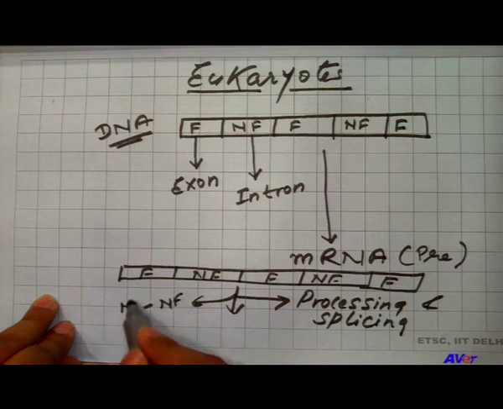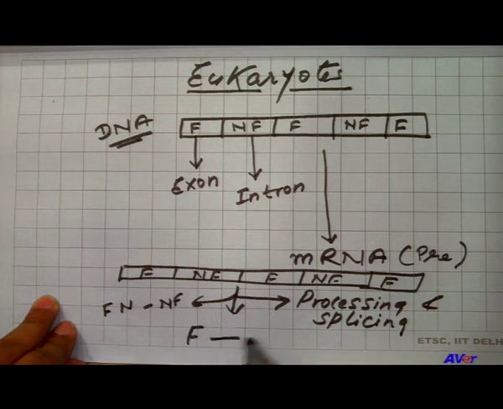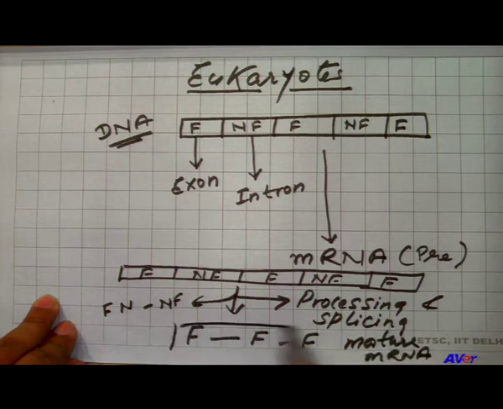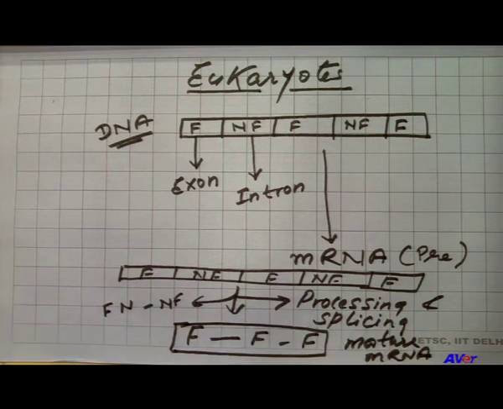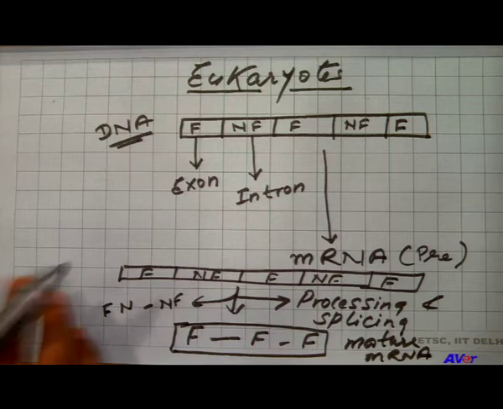The detail of this we will discuss in the coming session, and all the functional parts will get attached with each other to form mature messenger RNA. Now this mature messenger RNA will undergo translation to synthesize the protein. In the process of splicing and processing, this small nuclear RNA will help so that the mature messenger RNA can be synthesized.